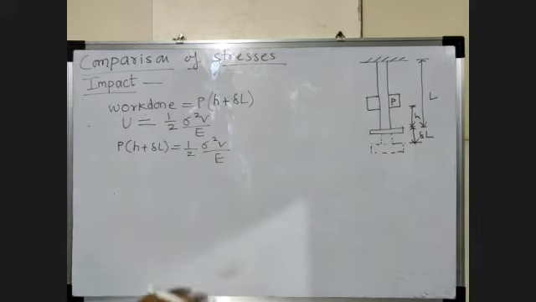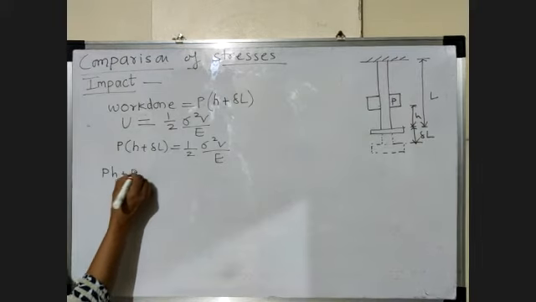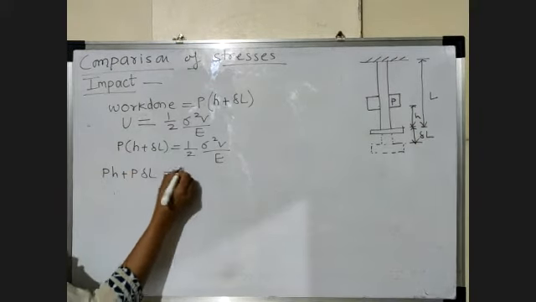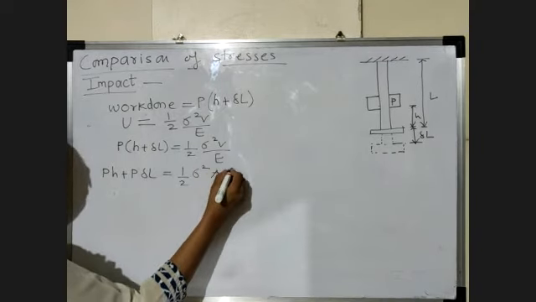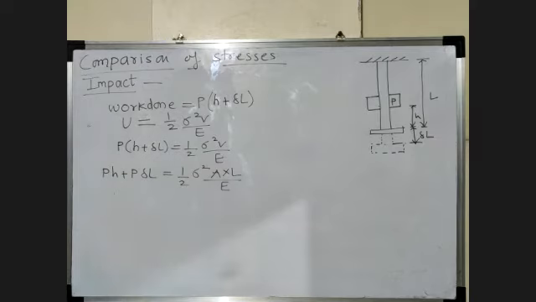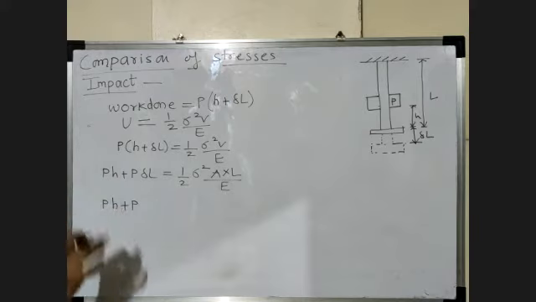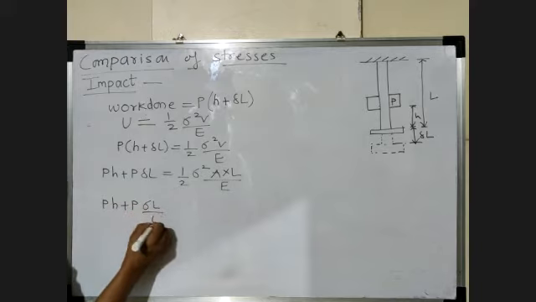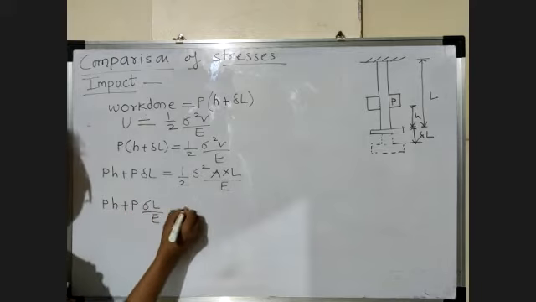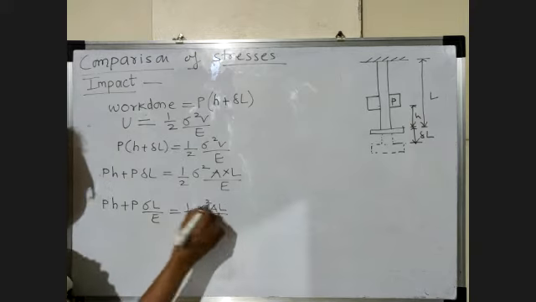Now we just simplify this. We open the bracket: that is PH plus P into delta L is equal to half sigma square, and for volume we take area into length divided by E. Now instead of delta L, we know, as we have just seen, that it is sigma L by E. So we write PH plus P sigma L by E is equal to half sigma square AL upon E.